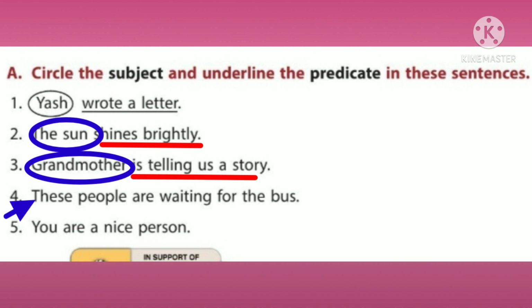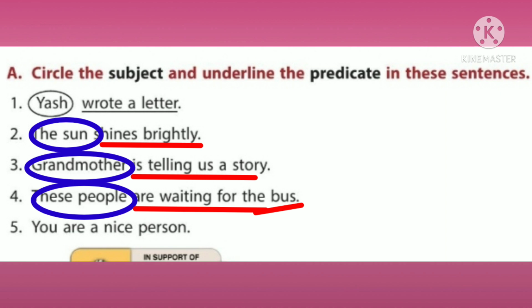Question number 4. These people are waiting for the bus. Which is the subject? Yeah, these people. These people is the subject. So, circle these people. Are waiting for the bus is the predicate. So underline are waiting for the bus. You can see the verb. So the verb along with the rest of the sentence is the predicate.